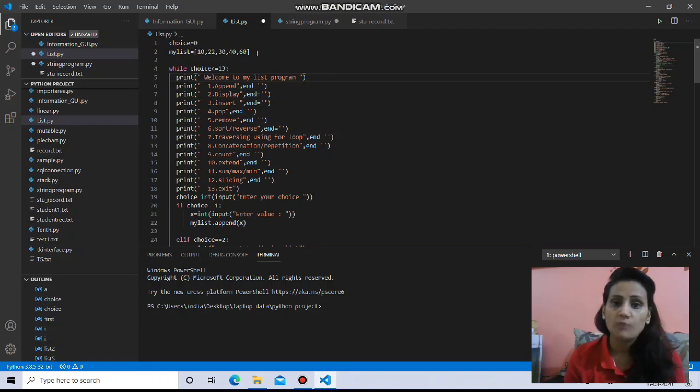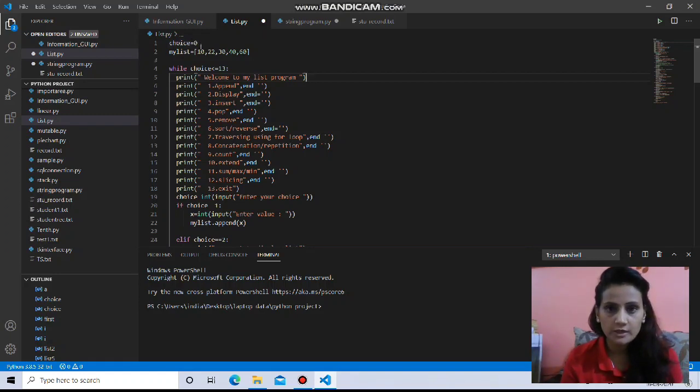If you use small brackets, that will be a tuple. If you use curly brackets and store key-value pair kind of information, that will be a dictionary. So this is a list. Instead of my list, you can take any name. This is just an identifier. So my list equal to 10, 22, 30, 40, 60. There are 5 values initially stored in this list.